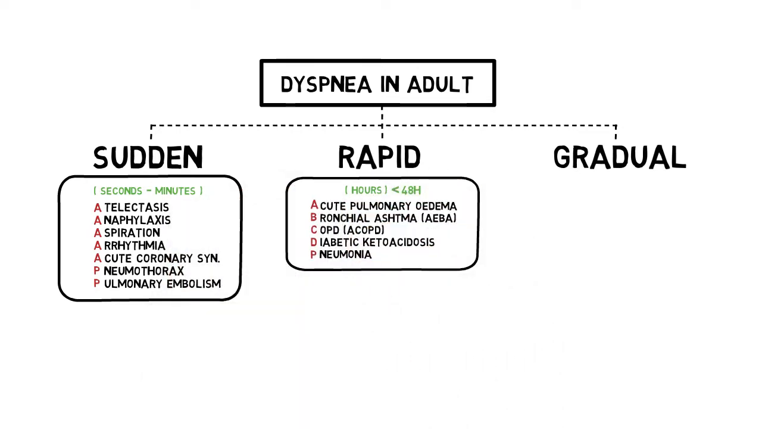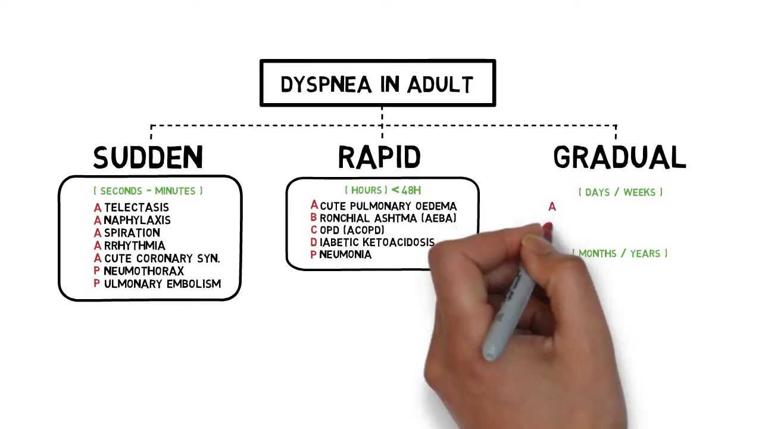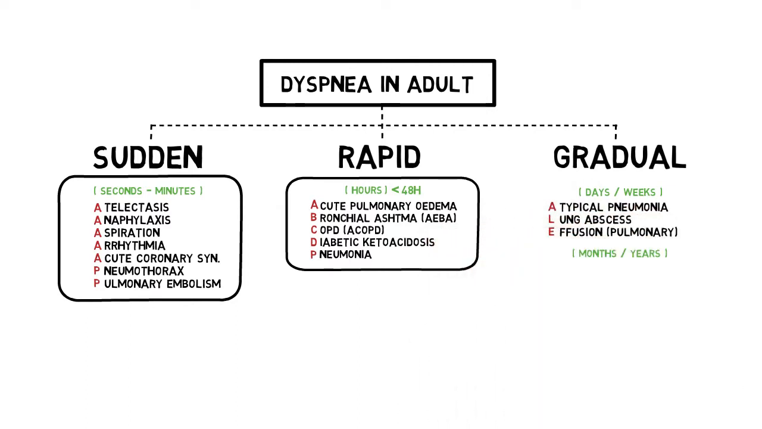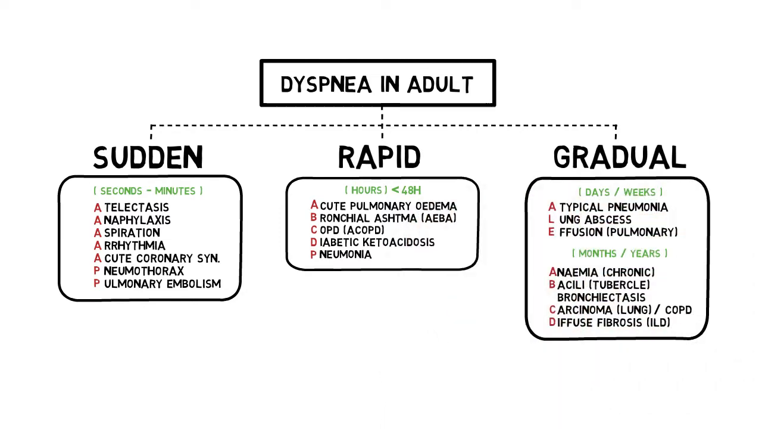Gradually worsening dyspnea can be in terms of few days or weeks, or up to months or even years. Dyspnea in atypical pneumonia, for example, are usually milder and slower in terms of progression of the symptom. Other examples are lung abscess and pulmonary effusion. Gradually worsening dyspnea over months or years, for example, are chronic anemia, tuberculosis, bronchiectasis, lung cancer, COPD, and interstitial lung disease. So that is roughly the introduction to dyspnea.